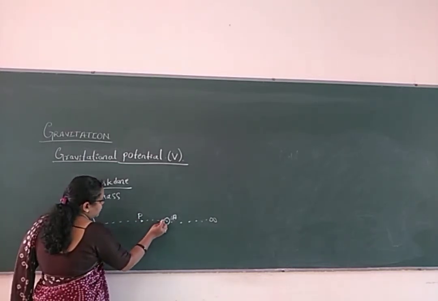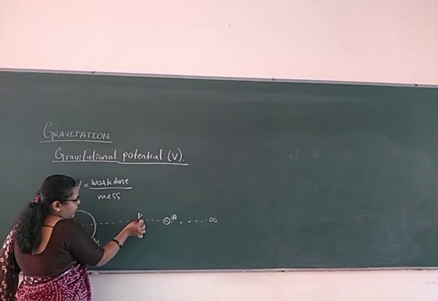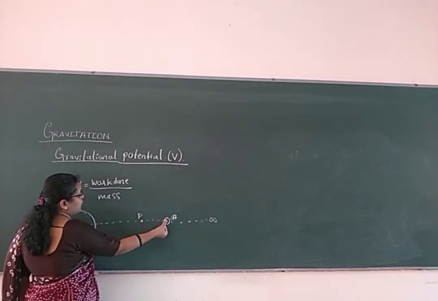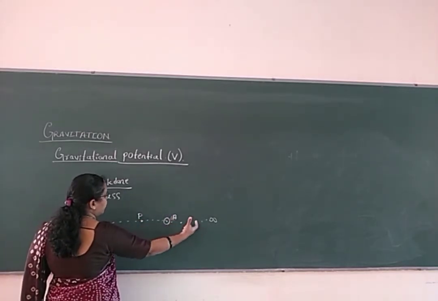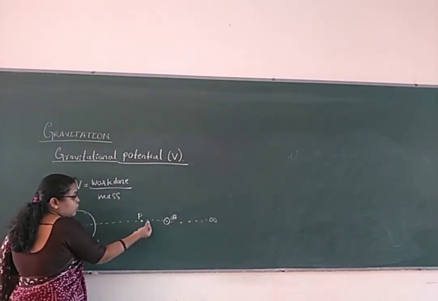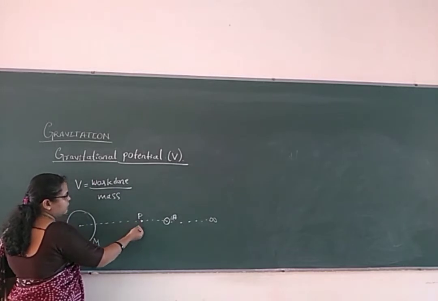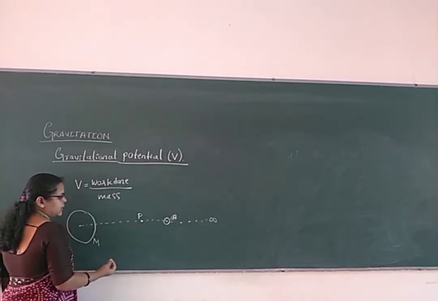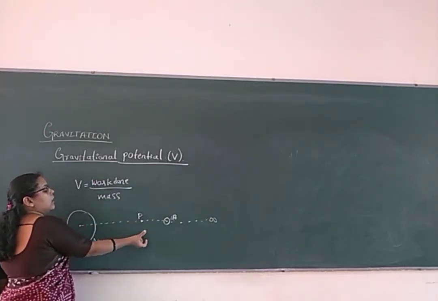So we have to take the body from infinity and bring that body to the point where the gravitational field develops.